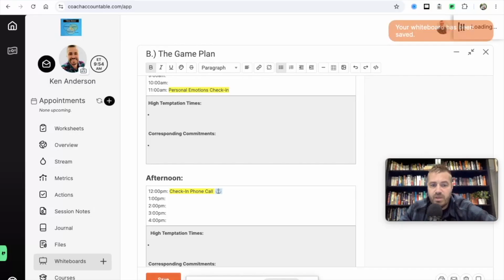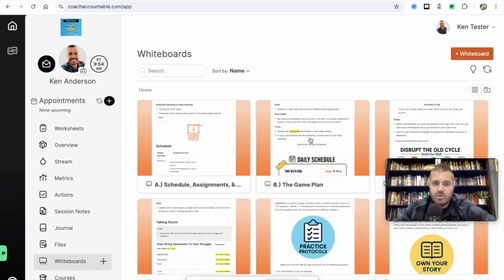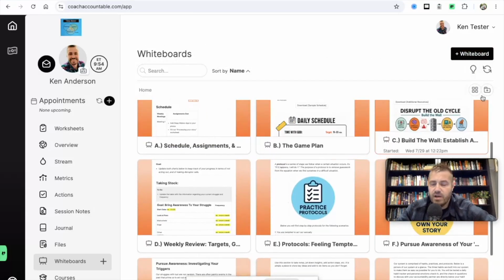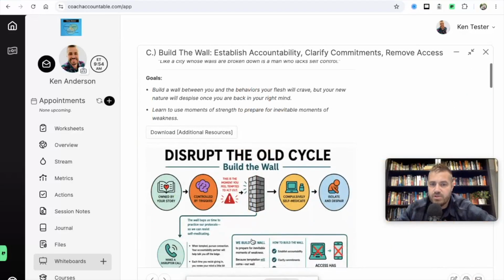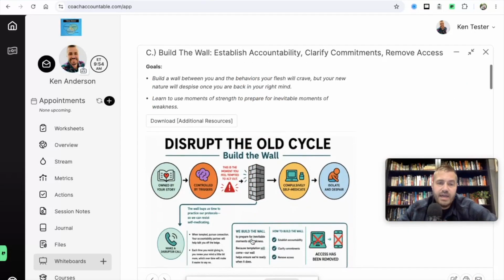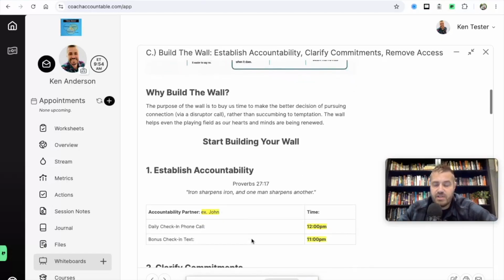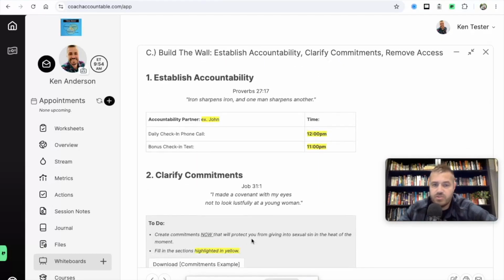The difference between the whiteboards and worksheets is that the whiteboards are like a living document that we can keep coming back to again and again, whereas worksheets, you submit them once and they're done. You can always unsubmit them to tweak them if you need to, but we're going to do a lot of our planning and preparation, like I said, here. So click out, you can see a couple other ones in here. A big part of what we're going to do is called Build the Wall, and we'll do that here. There's information on how we do that, how we build each individual part of it.